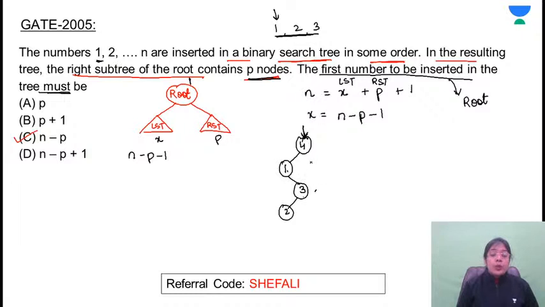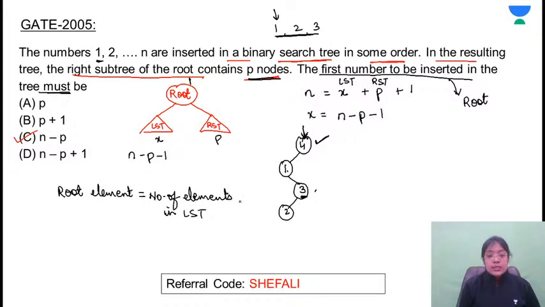Right? So it will be what? It is the number of elements. What is the root element? Root element will be equal to the number of elements or number of nodes in the left subtree plus 1.